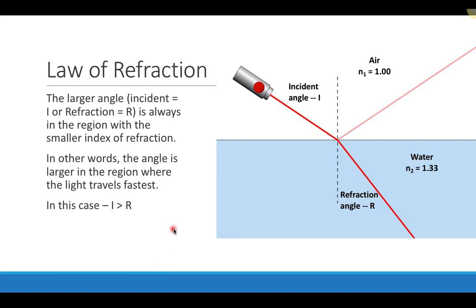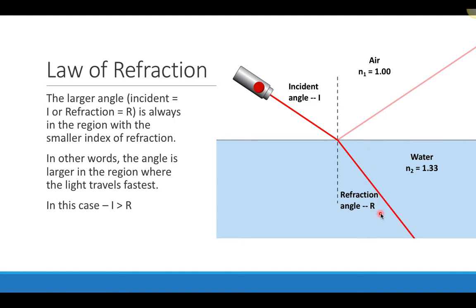One of the things that you may have also noticed is that the larger angle, the incident angle or the refracted angle, is always in the region with the smaller index of refraction. So in this particular picture, this was our air, and our angle of incidence was 60 degrees, for example. And when the light entered the water, the angle was 40 degrees. Where the light travels fastest, it has a smaller index of refraction. So up here is air: small index of refraction, larger angle, faster speed. Smaller index of refraction means it's traveling faster.